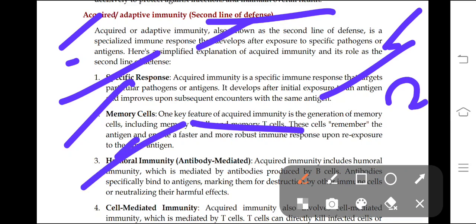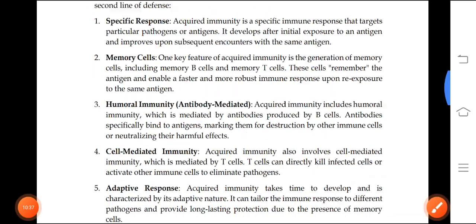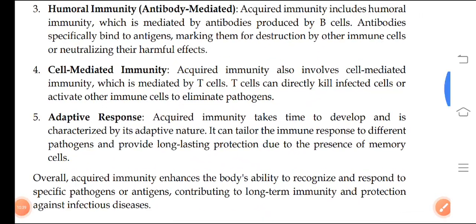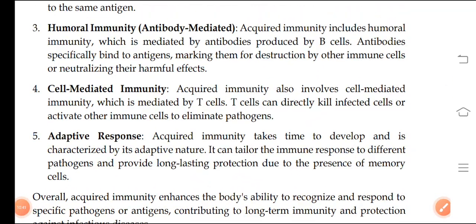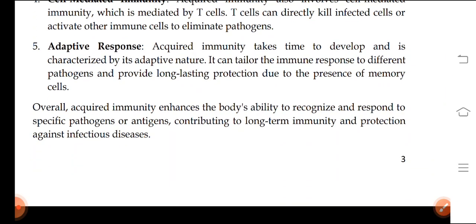Then humoral immunity and cell mediated immunity. Humoral immunity is mediated by the B cells, and cell mediated immunity is mediated by the T cells, where humoral neutralizes the harmful effects, but in cell mediated the T cells directly kill the pathogens. Adaptive response, adaptive in the sense it has long lasting protection due to the presence of memory cells.